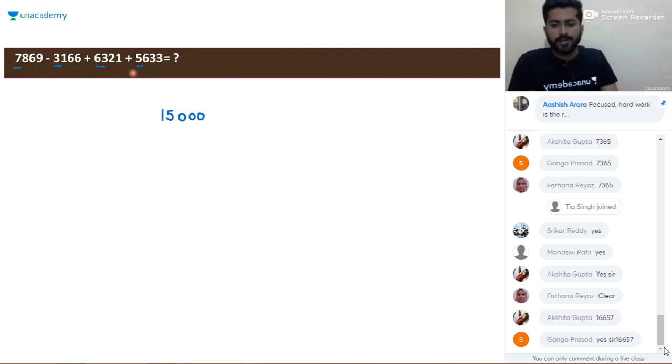Now talking about the next digit, that is the 100 digit, it will be 8 minus 1 is 7, 7 plus 3 is 10, 10 plus 6 is 16, so it will be 16, and then we will add 2 zeros because we added the 100 digits. So it will be 1600.